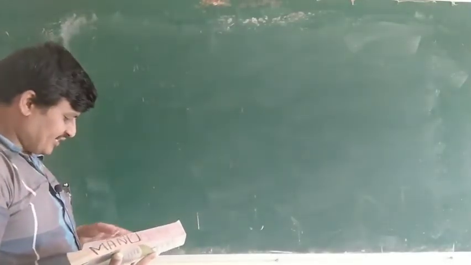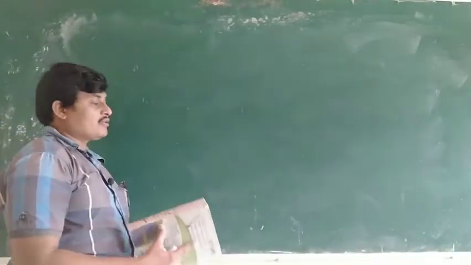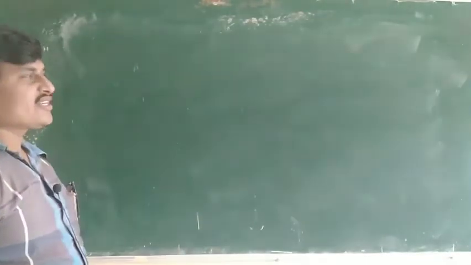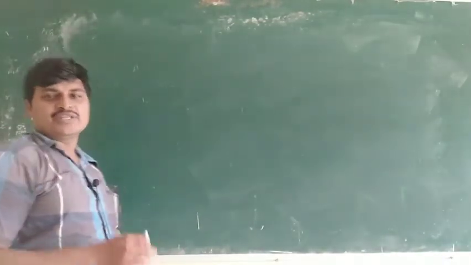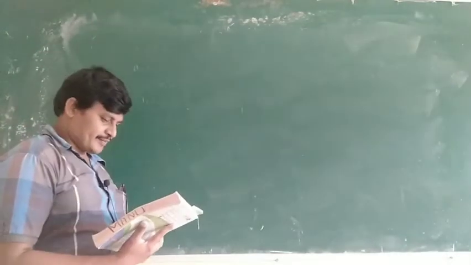Open exercise 1.2. Next one, null set. What is a null set? A set that does not contain any element, zero elements.